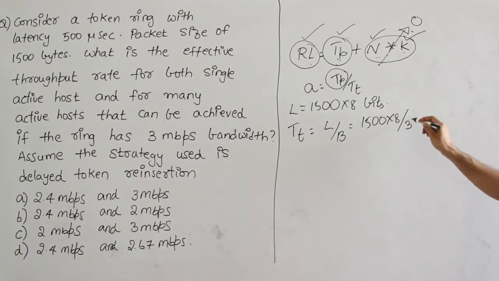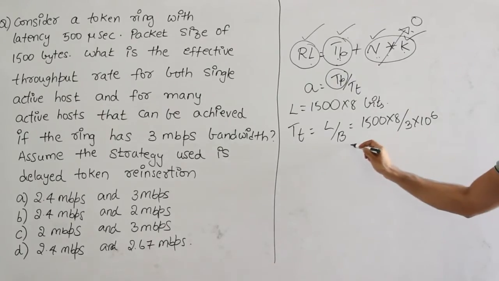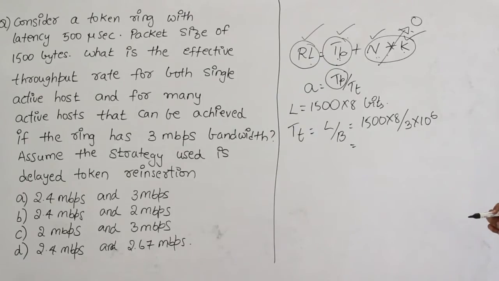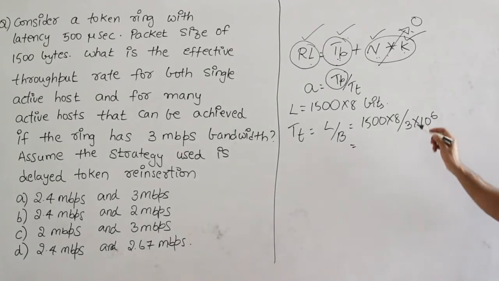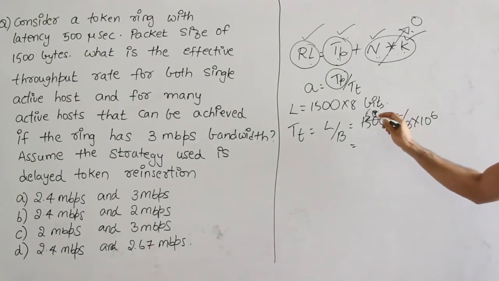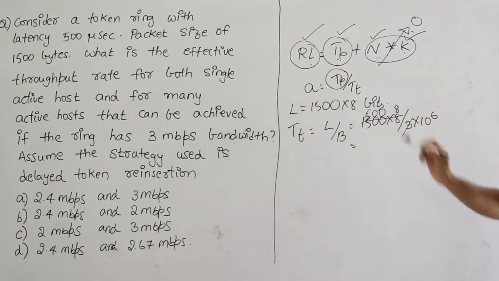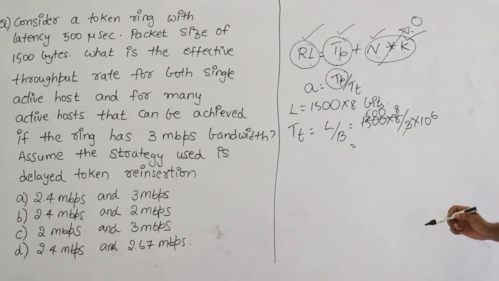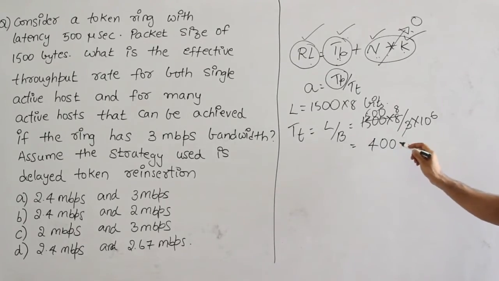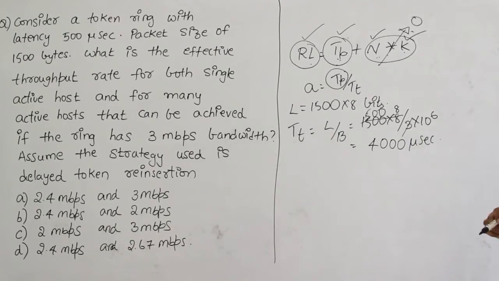Bandwidth is 3 Mbps, 3 into 10 power 6 bits per second. So what do you get if you compute it? I think you are going to get 4000 microseconds.